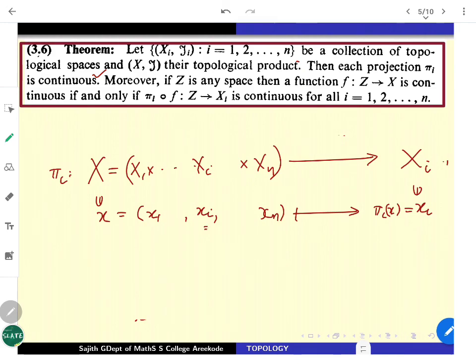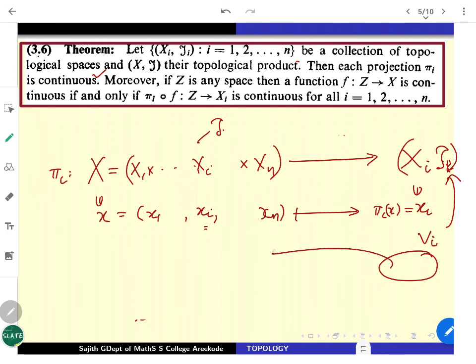Why is it going to be continuous? See, this is with the tau_i. Here, the topology is the product topology. Take any open set in the ith space, I may take V_i, for example. V_i is open in X_i, the ith topological space. Now I will pull it back. So I will land here: pi_i inverse of V_i. I have to talk about what exactly pi_i inverse of V_i is going to be. That is what you were trying to look at last time. Pi_i inverse of V_i.